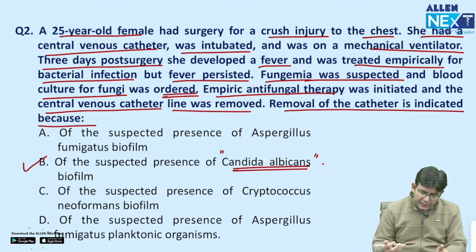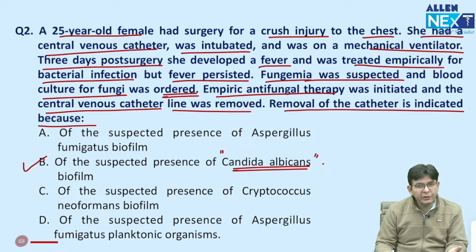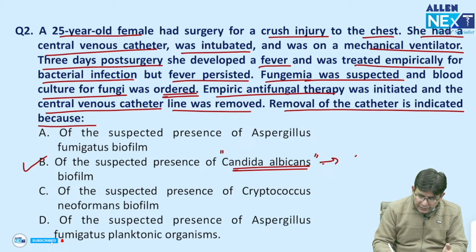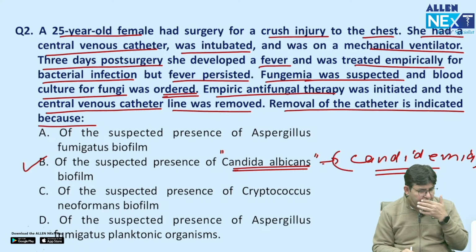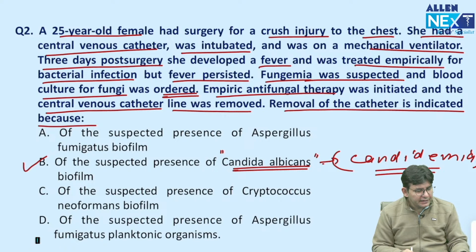Candida can also involve a number of other sites, and you already know it can cause candidemia, that is, invasive candidiasis.